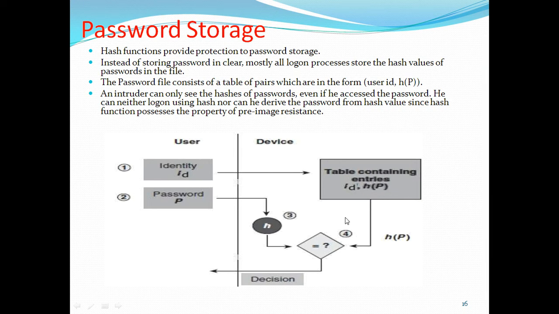Suppose next time the user enters the password, then the hash function is applied and a digest is generated. The already stored hash code and the new hash code are compared. If both are equal, the authentication login is a success, and now you can enter your system.